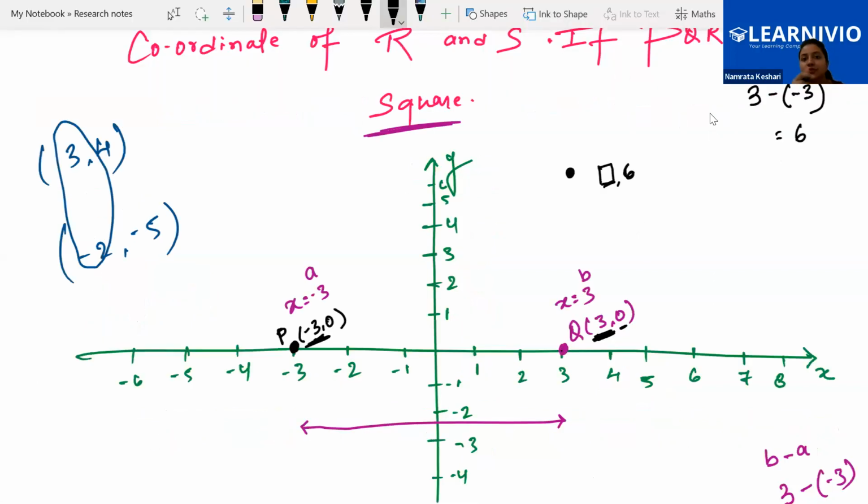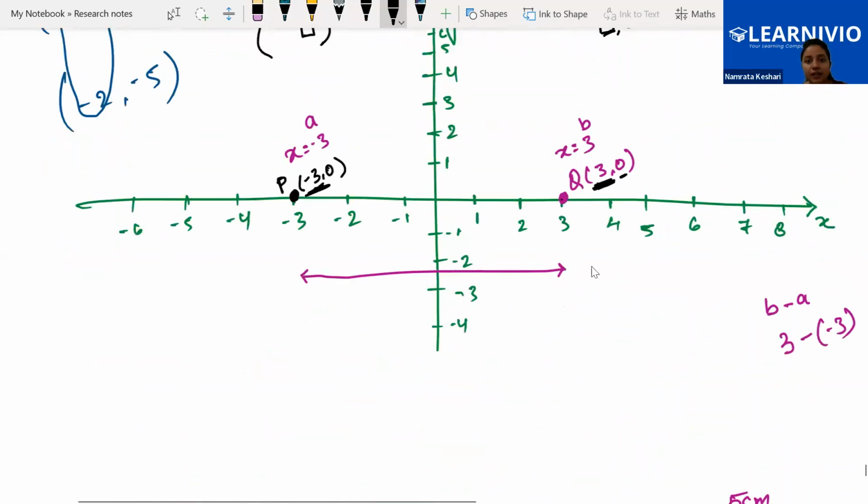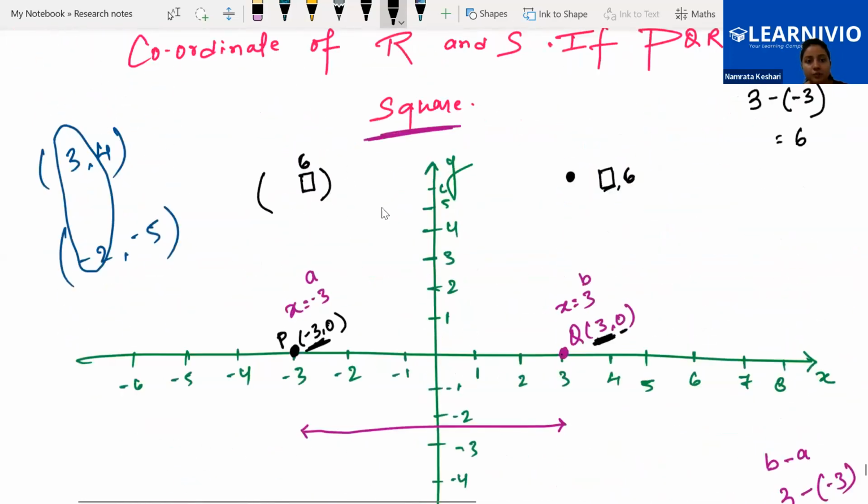So what is x? That we don't know for now, but y coordinate we know it is 6. Similarly, here also y coordinate we know. For y coordinate, it has to be 6, that we know, because from 0 we need to go up 6 unit. Okay, that we already know. Now what about x coordinate? That we need to figure out. What will be x coordinate, so that our PQRS will be a square. Let's draw it separately here.